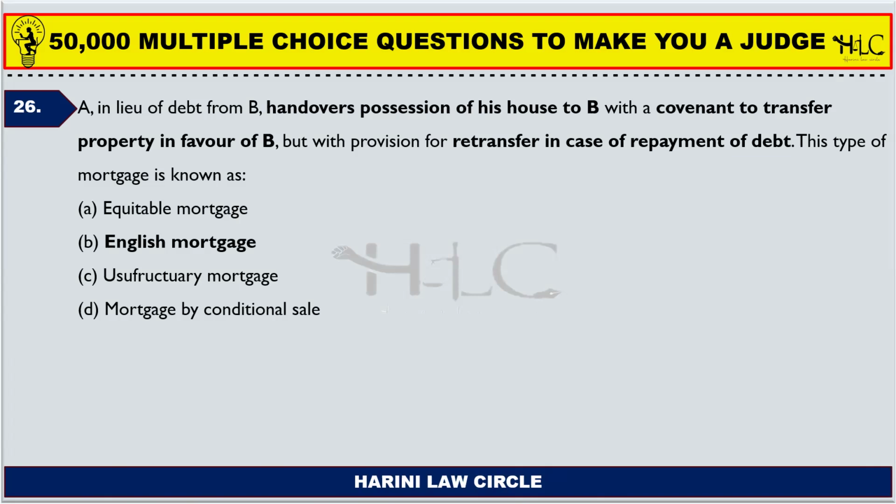So covenant means there is a condition through a contract between A and B, with a provision for retransfer in case of repayment of debt. So the covenant is that on the repayment of the amount which he has got through the loan, there needs to be a retransfer of the property by B to A again. Okay, so this type of mortgage is known as English mortgage.